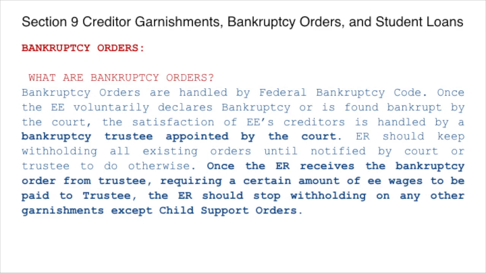Now, once the employer receives the bankruptcy order from the trustee, requiring a certain amount of the employee's wages to be paid to the trustee, the employer should stop withholding on any orders except the child support order.